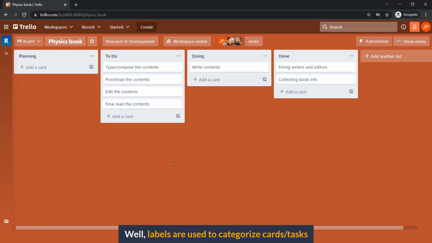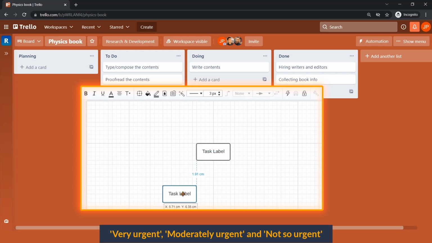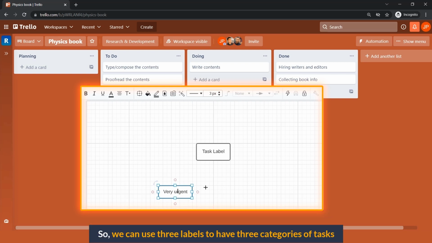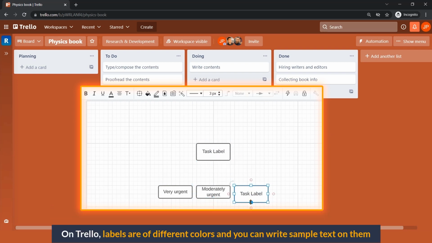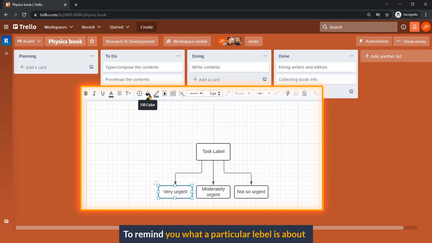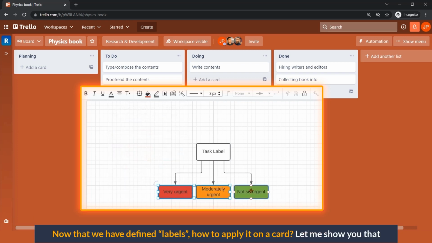Well, labels are used to categorize cards and tasks. For example, a particular project can be three types: very urgent, moderately urgent, and not so urgent. So, we can use three labels to have three categories of tasks. On Trello, labels are of different colors and you can write sample text on them to remind you what a particular label is about. Now we have defined labels.